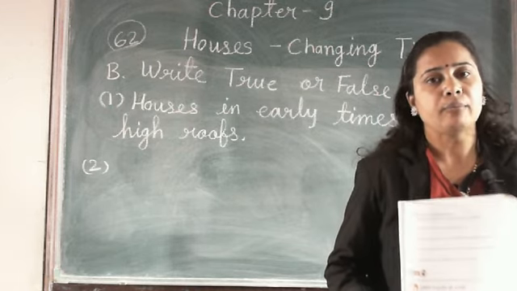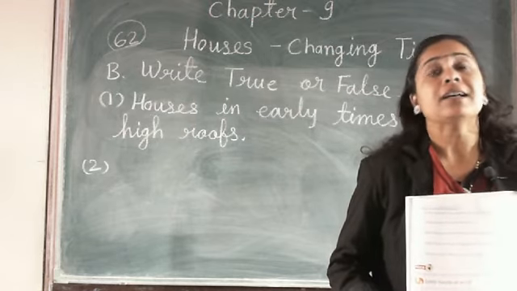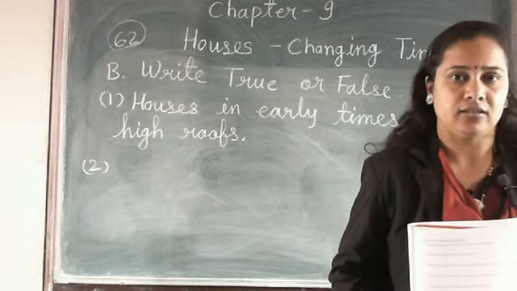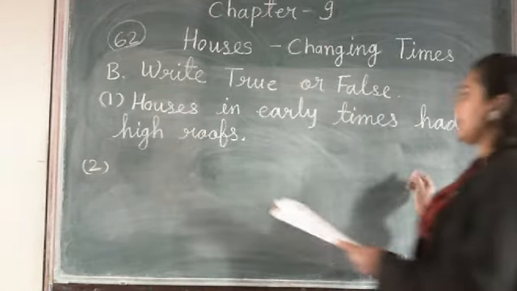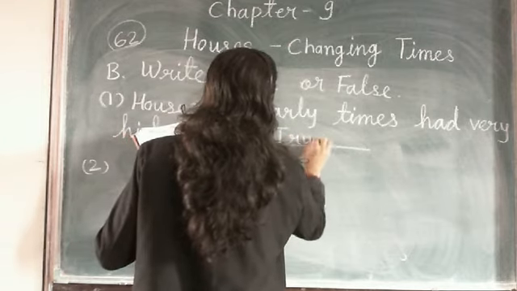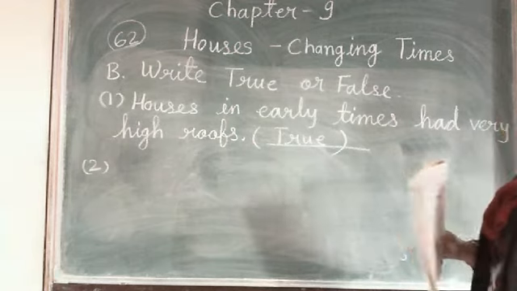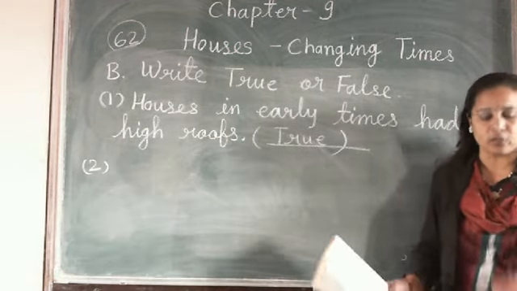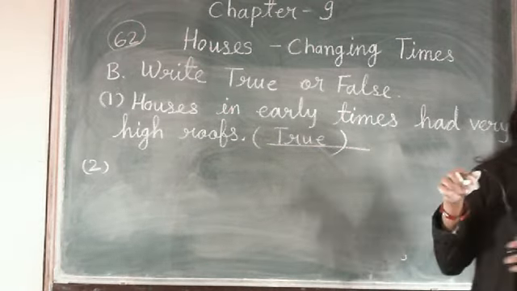Clear? But they made the roof very high. Why? Because of the passing of air and the availability of sunlight. That's why they made high roofs. So this is the correct answer. This sentence is correct, so write true here. Houses in early times had very high roofs. Yes, people made very high roofs in their houses. And they made very big houses.